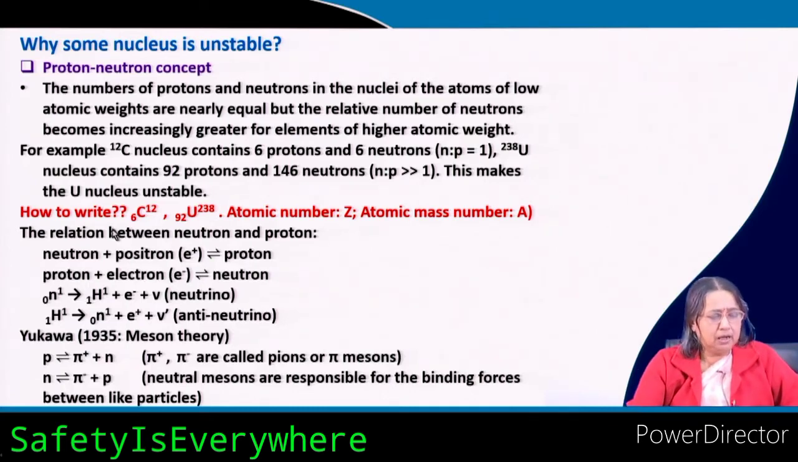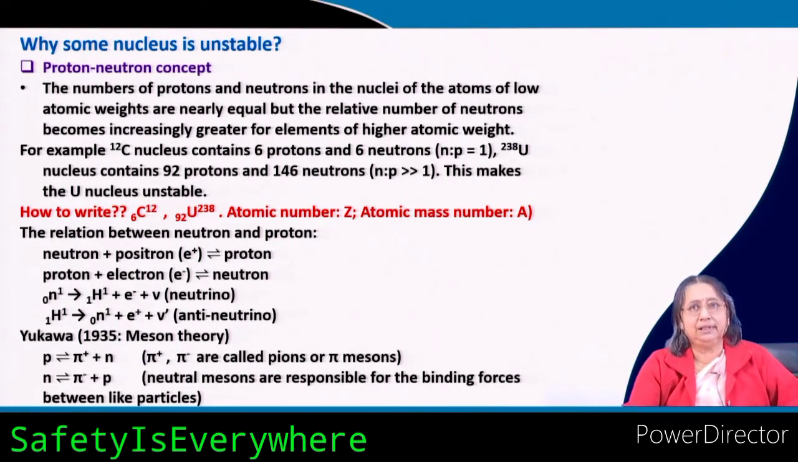Okay. So how will you write any element when I want to show the atomic mass and atomic number? Atomic number is the number of protons.